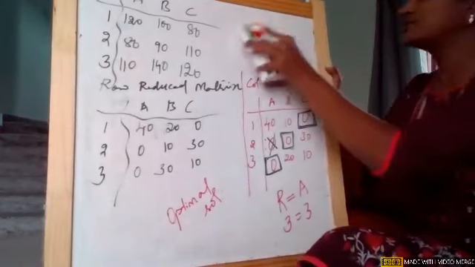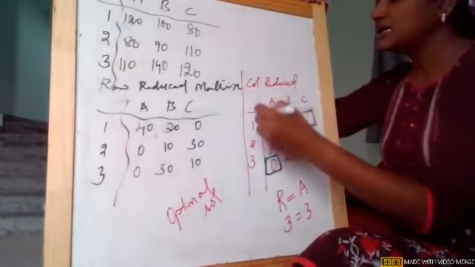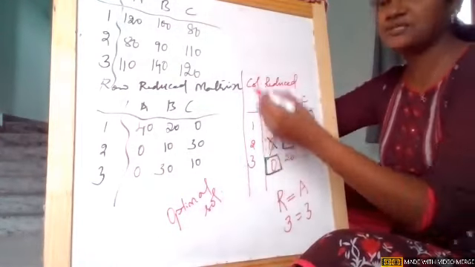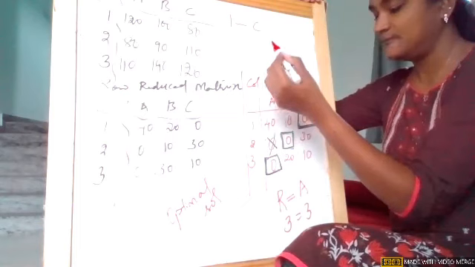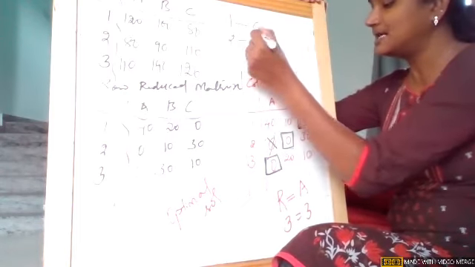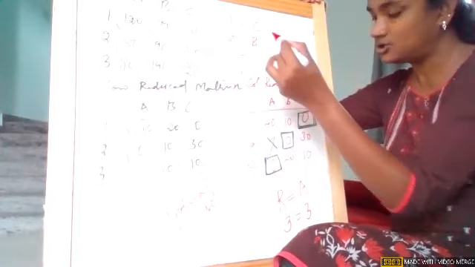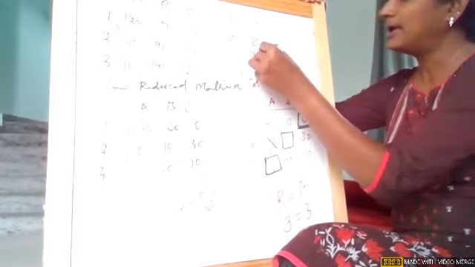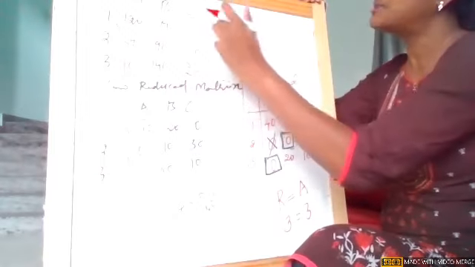And I write my solution in this way. I'll go with my positions. That means 1, 2, 3 are apps, girls. Application 1 is assigned to programmer C, application 2 is assigned to programmer B, and application 3 is assigned to programmer A. You go back to the cost matrix. Don't write these values.